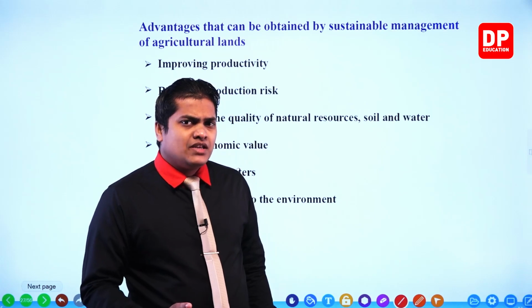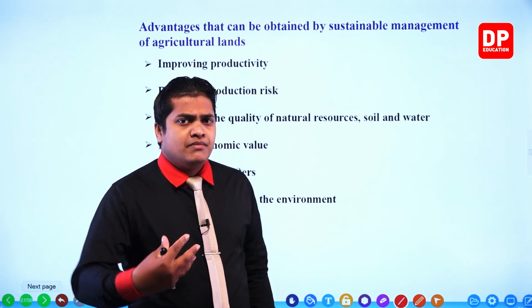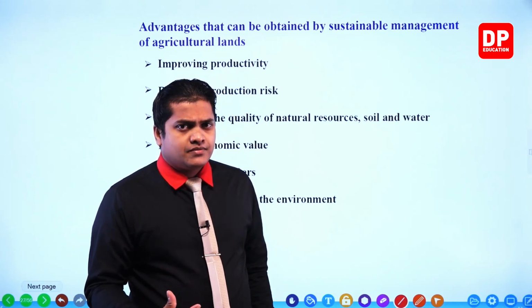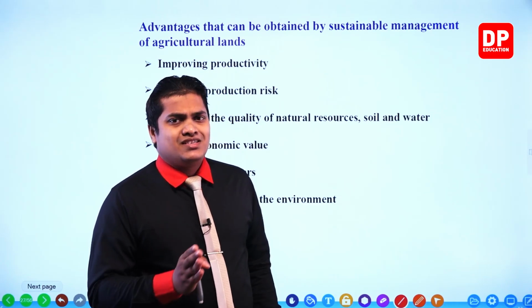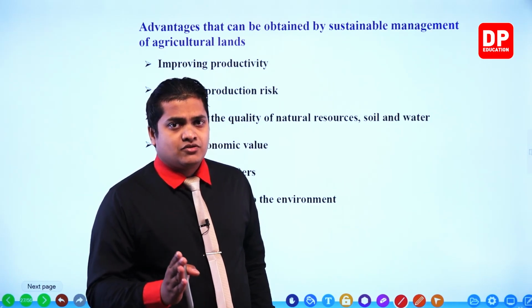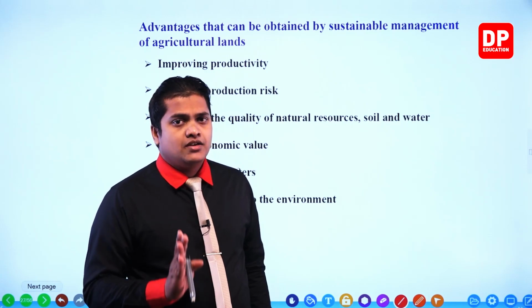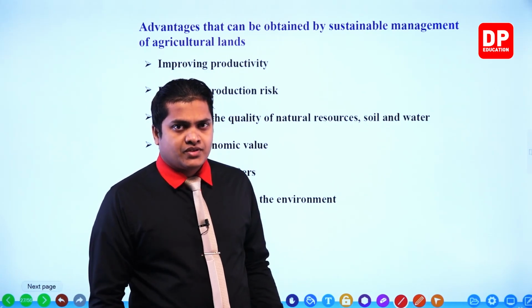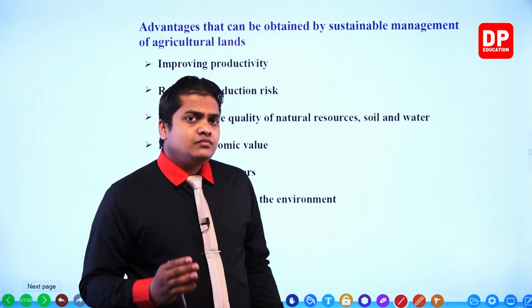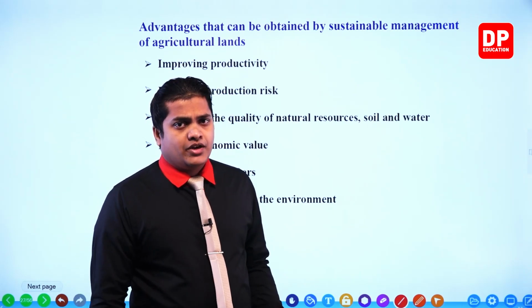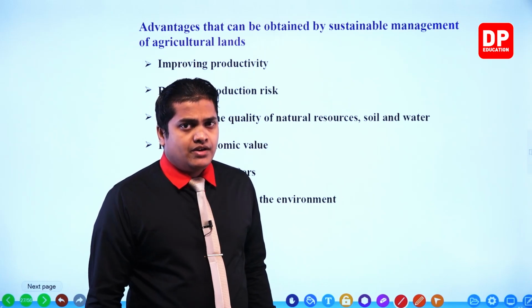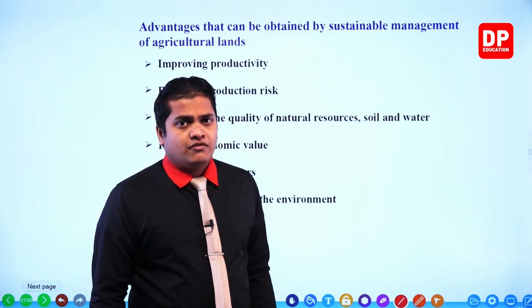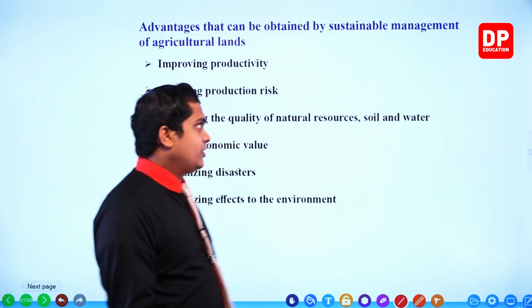So by that way, my dear children, we can minimize the environmental effects. You know that minimizing the cost means, if the resources are being minimized, then we can obtain more benefits. Okay, so these are the advantages that we can obtain from proper management of lands, right? Okay then.